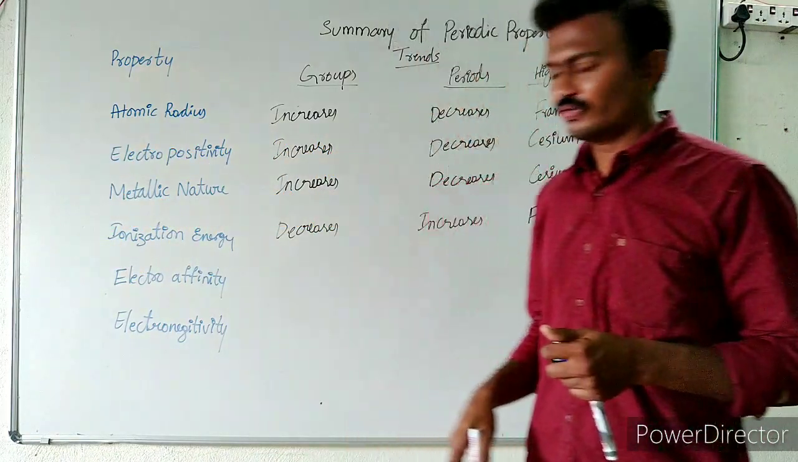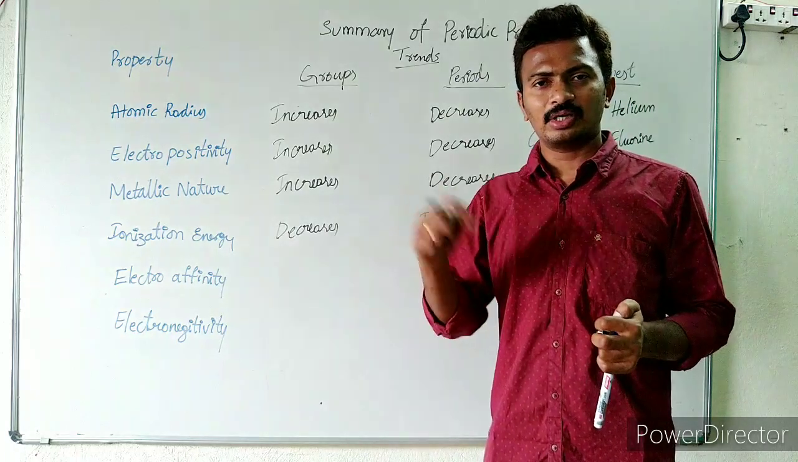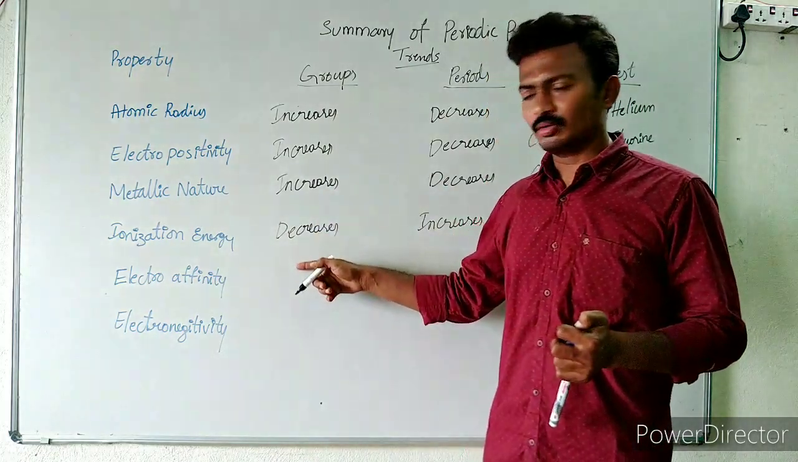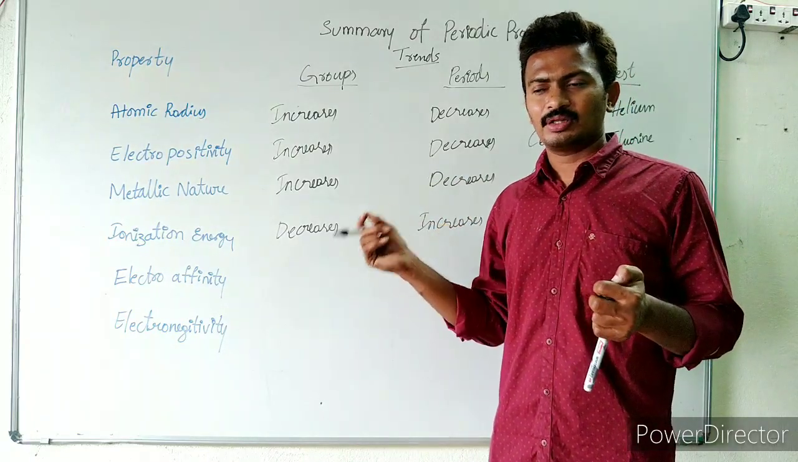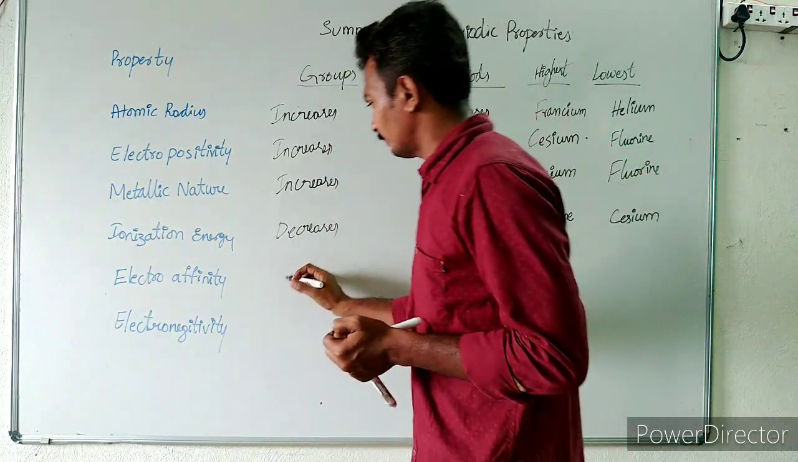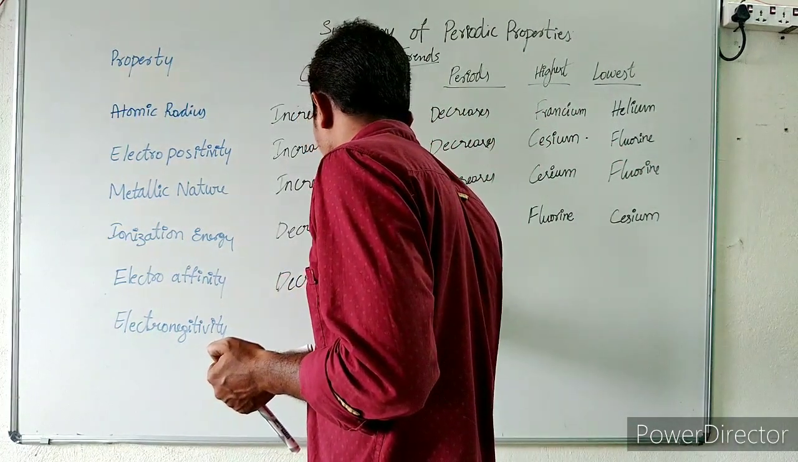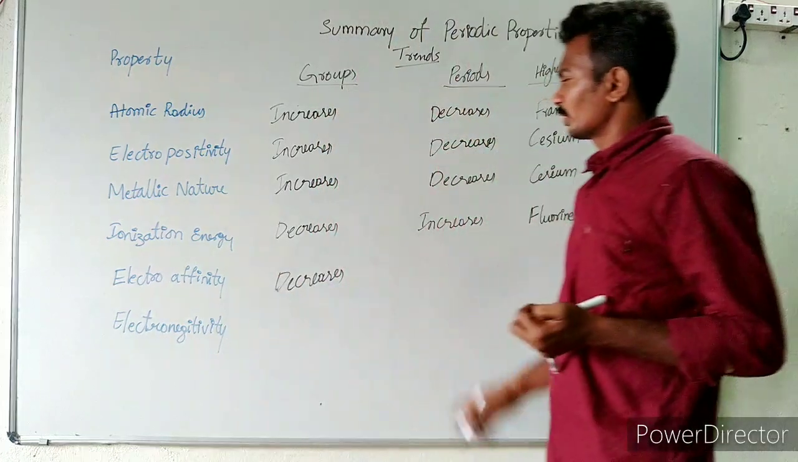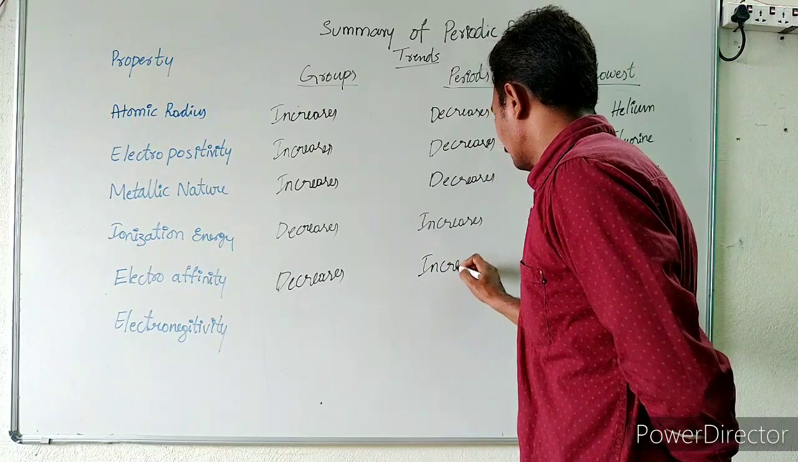Next, electron affinity. Electron affinity is the amount of energy which is released when an electron is added. Again, you know that as the atom size increases, the attraction with that electron decreases. So from top to bottom, it is going to decrease, and in a period from left to right, it is going to increase.